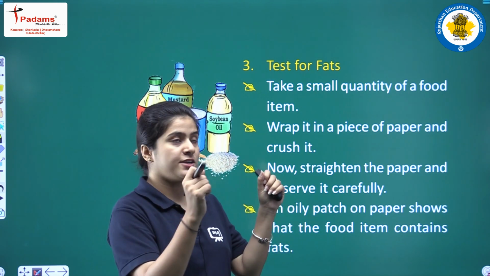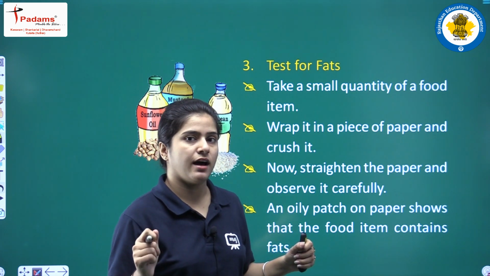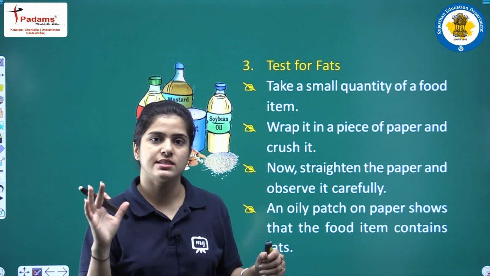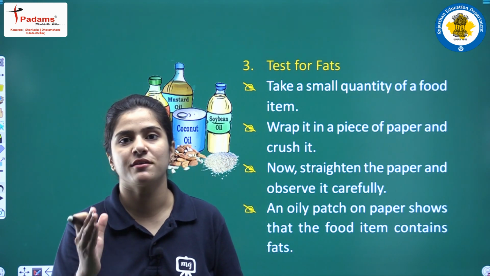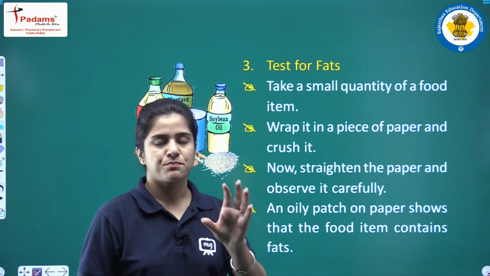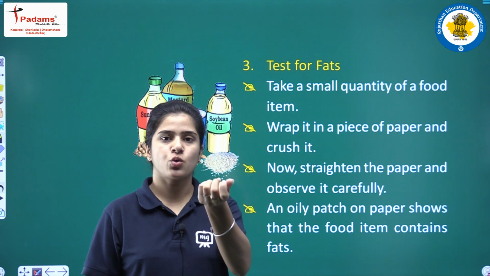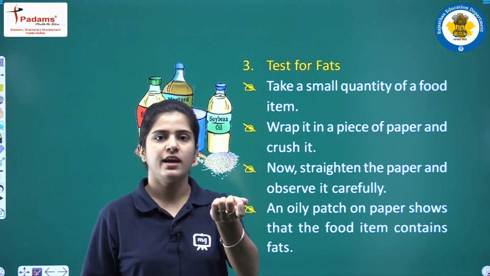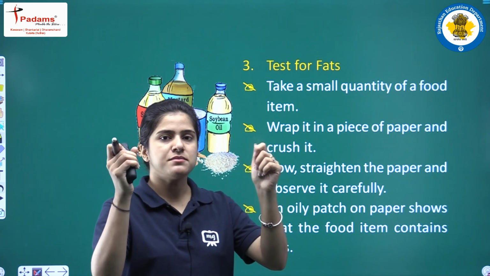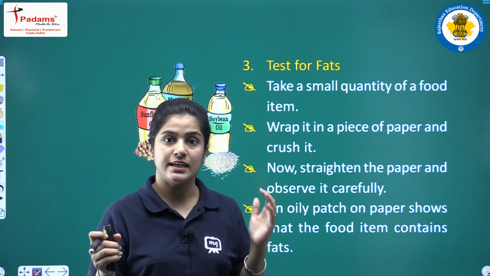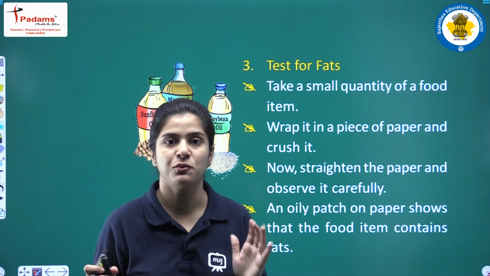And in the presence of light, just see it. If an oily patch is there on the paper, that means you have fats in that particular food item. Suppose I am storing a laddu in a paper, and after I have eaten the laddu and straighten up the paper, I see an oily patch on the paper. That indicates the presence of fats in that particular food item.